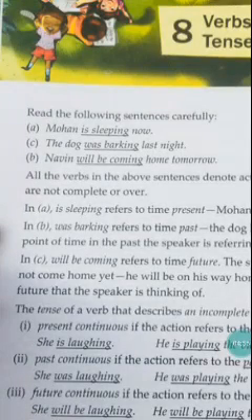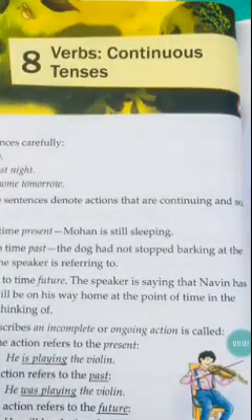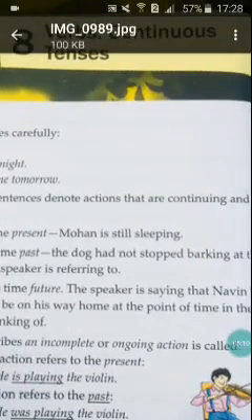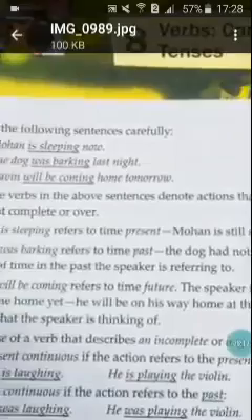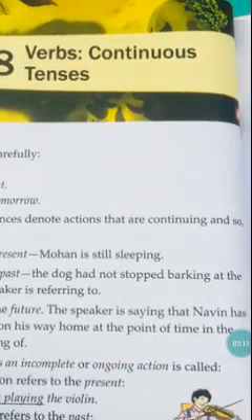Was barking means the action had been completed. But see here, the dog had not stopped barking at the point of time in the past the speaker is referring to. For suppose, you visited your aunt's house. There you have a dog. Immediately when the dog saw you, it started barking. How do you explain to your friend, when I visited my aunt's house, the dog was barking continuously?